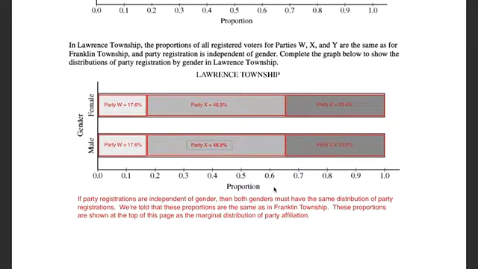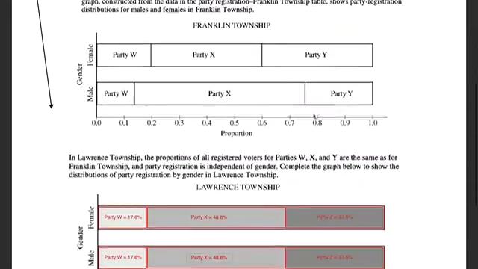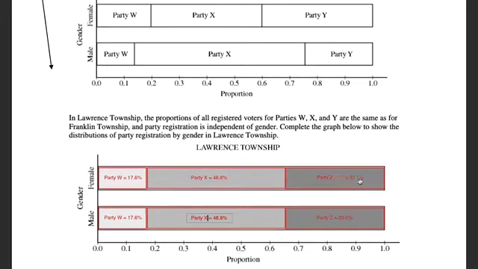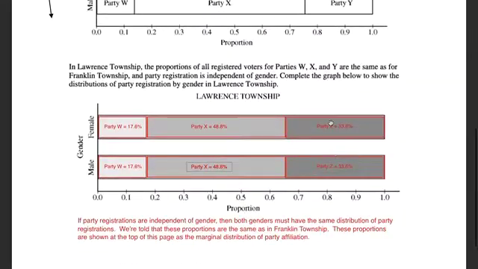There we go. So the last party affiliation is about 33.6%. That's for Party Y. So that has to be the remainder of the bar graph in order to add up to 100% because everyone is classified into one of these three categories. Again, I've labeled it incorrectly. This is supposed to be Party Y, and I labeled it as Party Z. So we'll change that to a Y. There we go. Now it's labeled correctly.